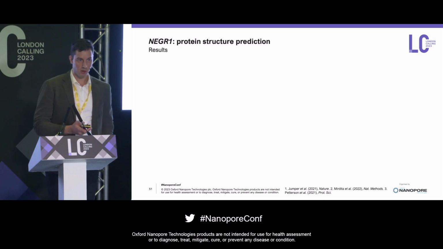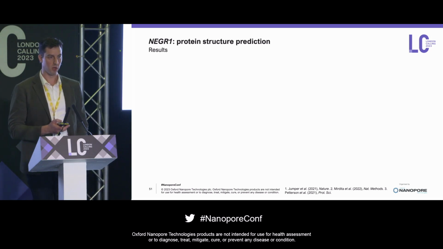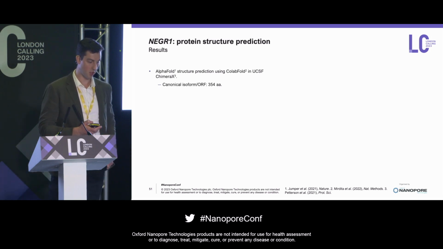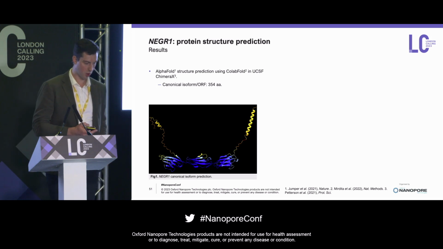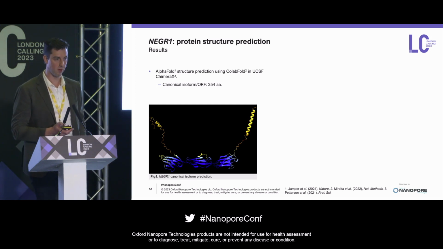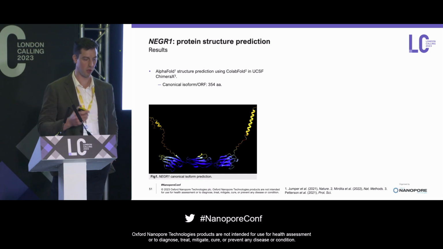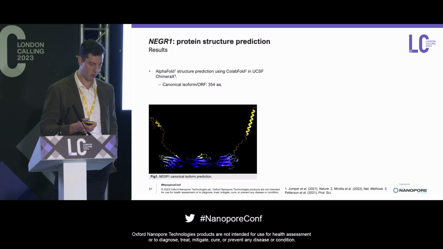So we have a couple of novel isoforms, a couple of novel exons, and we kind of want to have a little bit further look at what they may be doing. So we just decided to do some protein structure prediction using AlphaFold. So here we're looking at the canonical isoform. It's 354 amino acids in length. You can see on the left-hand side there, N-terminal running through 3 immunoglobulin-like domains through to the C-terminal.